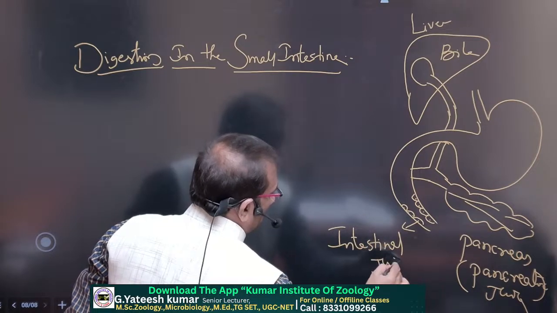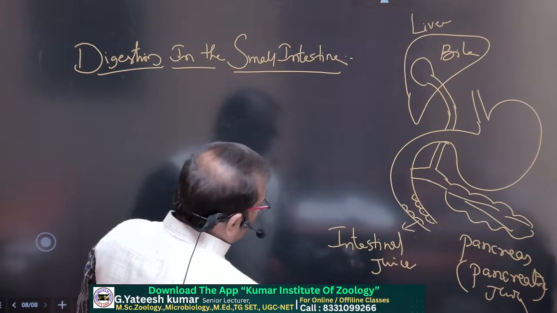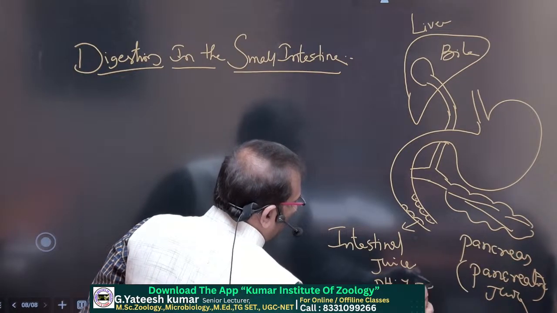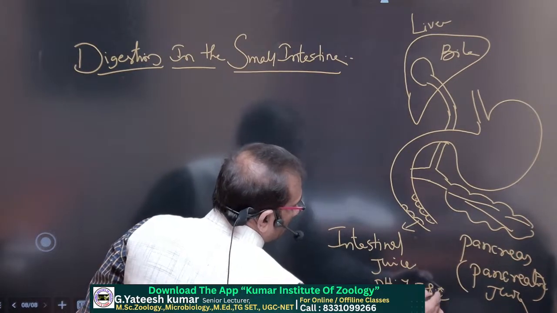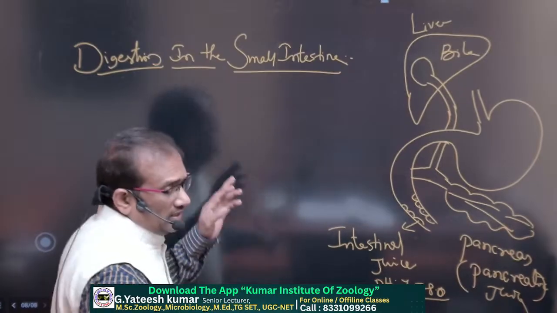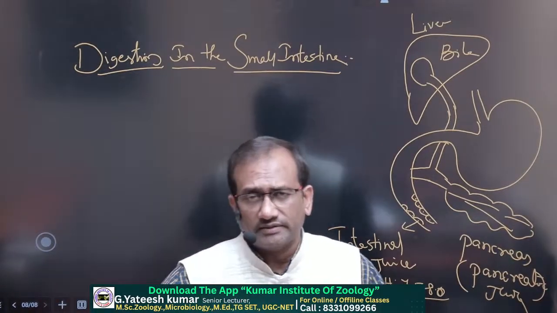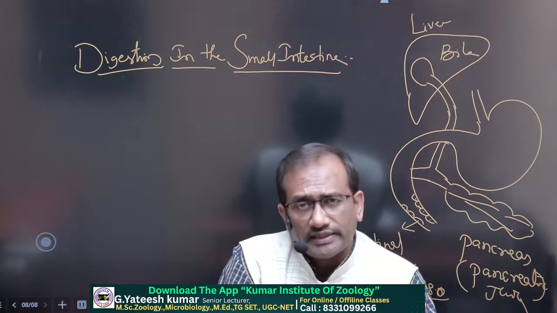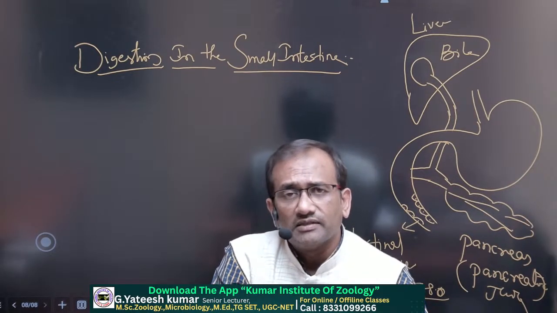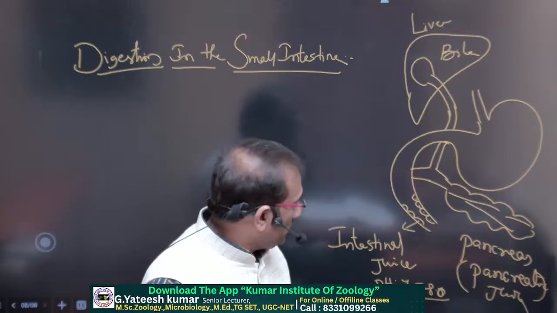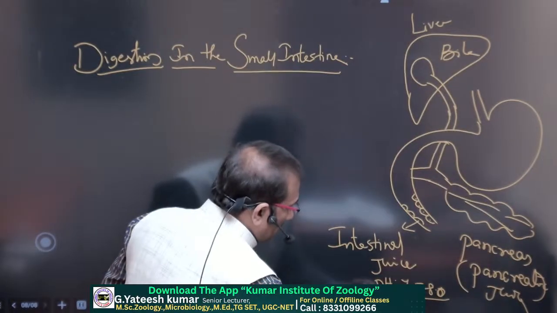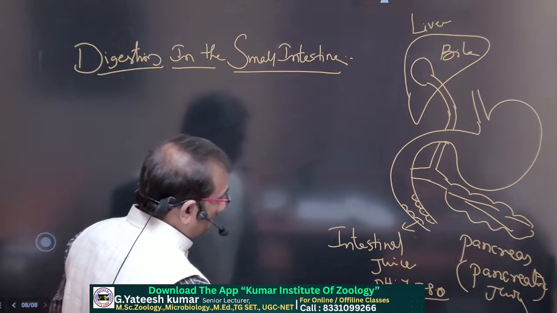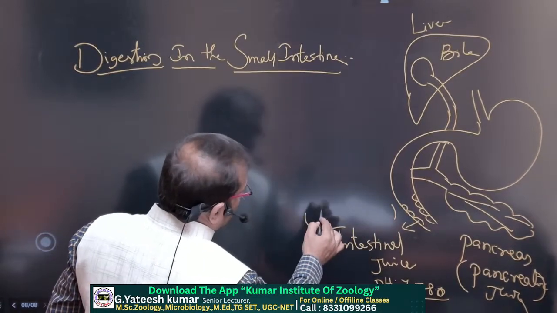Intestinal juice. The pH of the intestinal juice is 7.5 to 8.0, basic in nature. Starting in the mouth, the pH is 6.8. Next, the stomach is acidic in nature, 0.9 to 1.8. The small intestine is 7.5 to 8.0, so alkaline. So the intestinal juice is alkaline